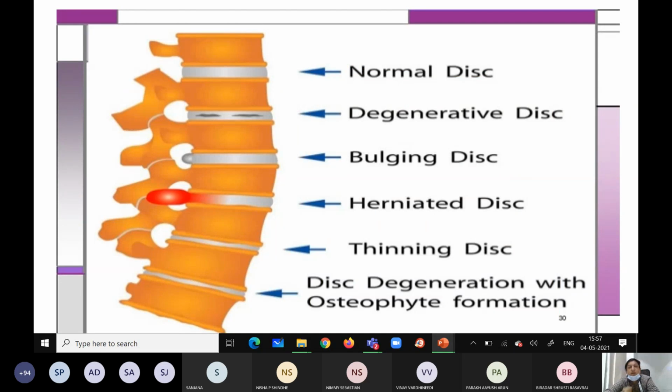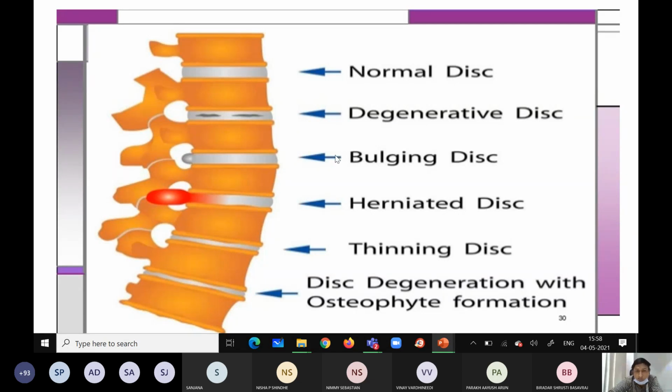See this diagram. Arrow mark. This is a normal intervertebral disc between the two vertebrae. Okay. Now, next one is a degenerative disc. Degeneration of the particular cartilage. Degenerative disc due to various causes. Various reasons are there: injury, age related, due to some other pathology.